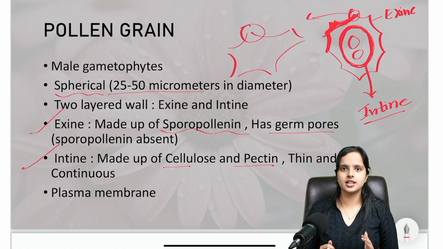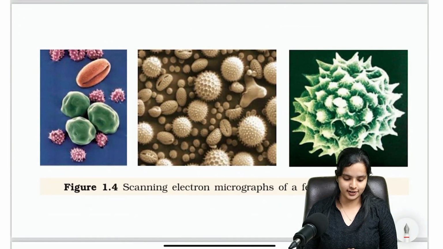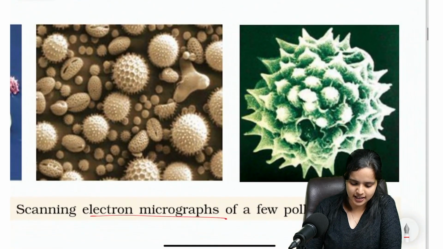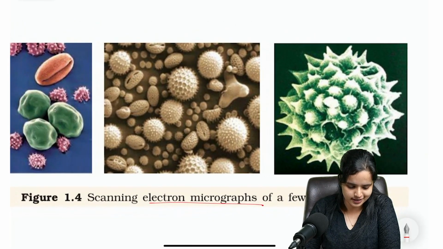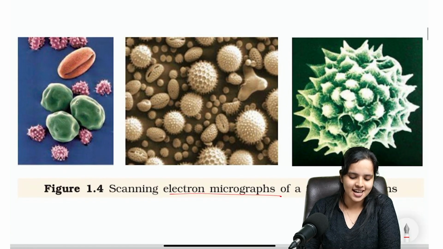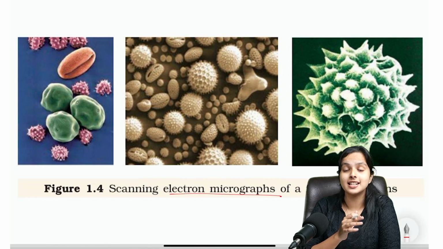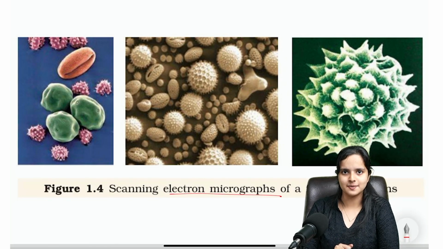So this is what the structure of a pollen grain looks like. I'll show you an image of real pollen grains. They are electron micrographs of a few pollen grains, obviously from your NCERT textbook. See the structure. It kind of looks like coronavirus, right? We used to draw coronavirus like this in figures. But anyway, it has an exine made up of sporopollenin, which has germ pores, and an intine which is smooth, the inner layer made up of cellulose and pectin. I hope you are clear with the structure of a pollen grain.